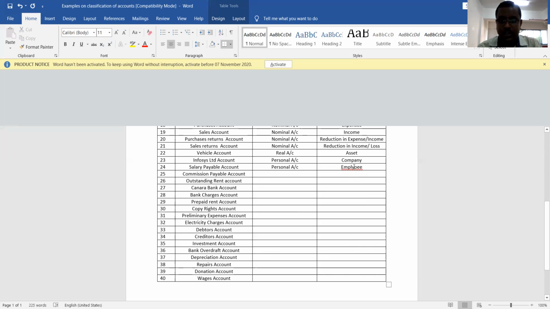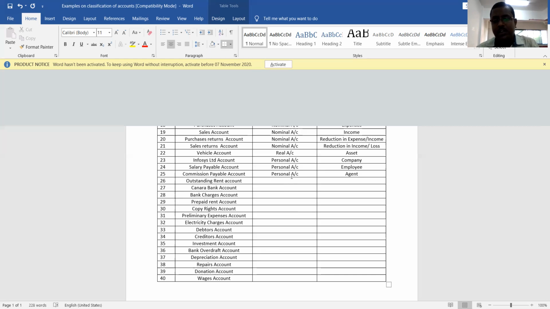It is representing the employee. That is the reason it is a personal account. Similarly, commission payable account, all receivables accounts and payables accounts are personal accounts. Commission payable is representing whom? It is representing the agent. So it is a representative personal account. All payables and receivables are representative personal accounts.